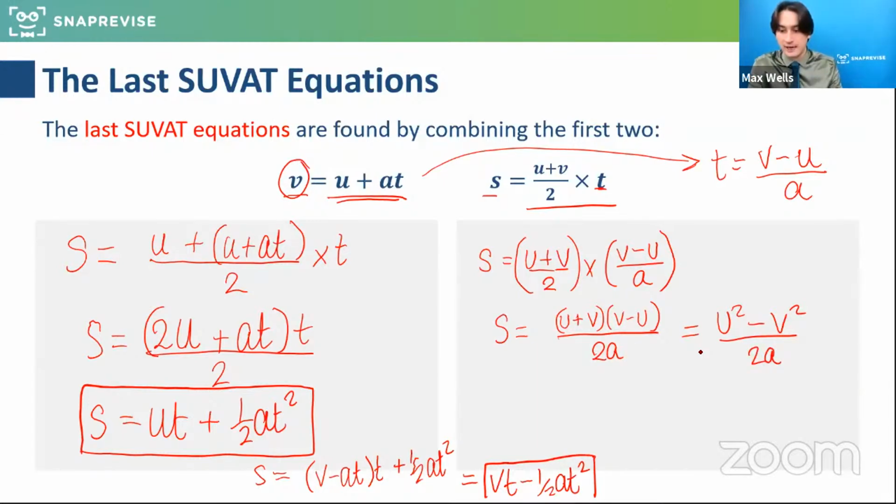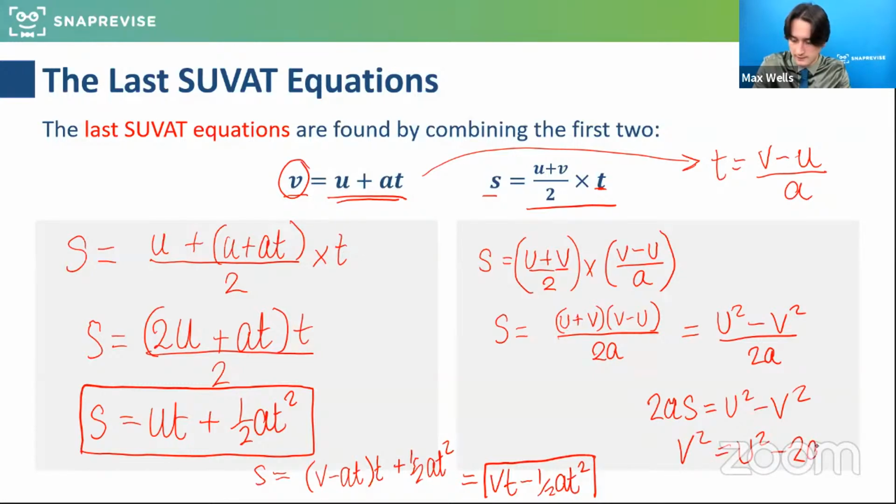Now, we're going to do some exam questions of this in a second, absolutely. So if I times up by 2a, 2as equals, oops, doesn't equal that, equals u squared minus v squared. So if I rearrange that, v squared equals u squared minus 2as is probably the form you're likely to recognize it as.